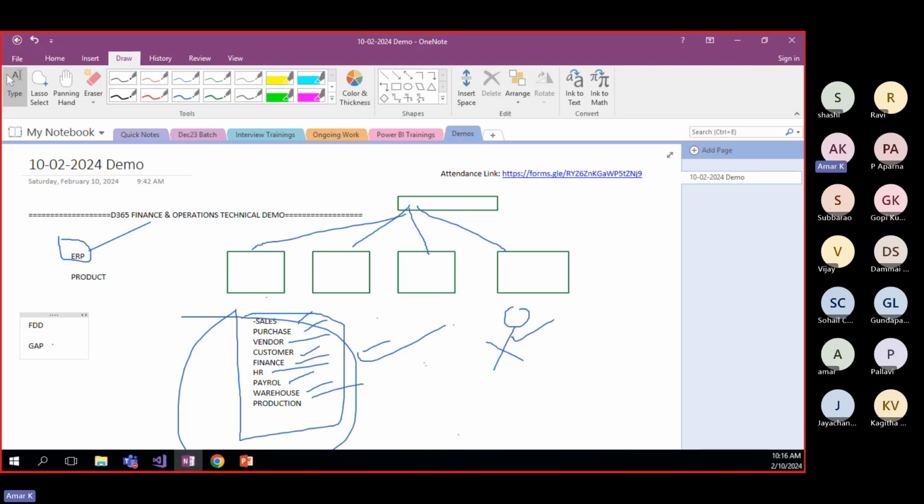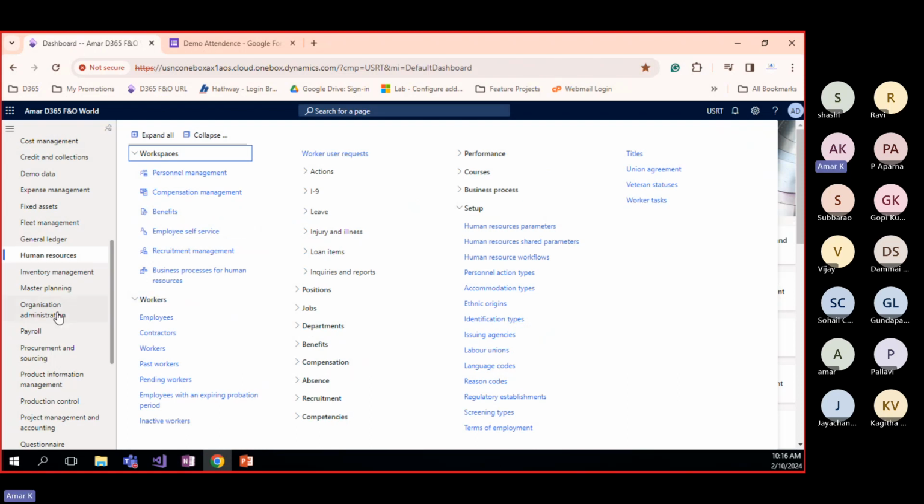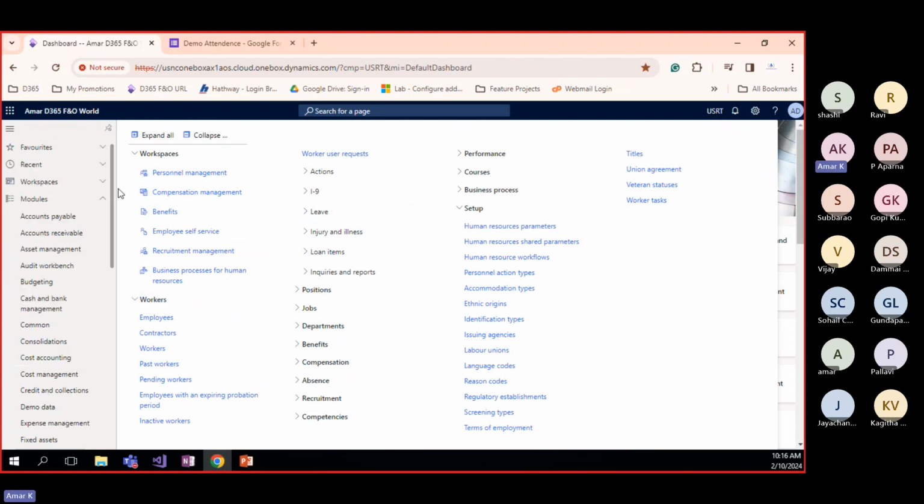Our functional consultants have the business ideas, and they will provide these ideas. Once everything is ready, and the FDDs are ready and signed off, then technical people come into the picture. I'm talking completely about real time. Your functional consultant will explain it to the technical people.